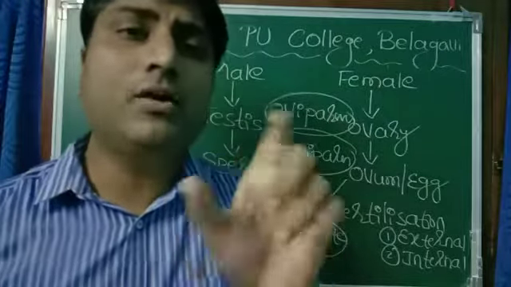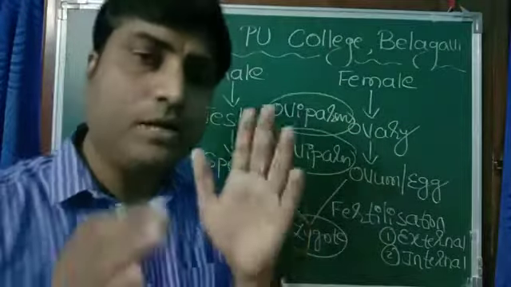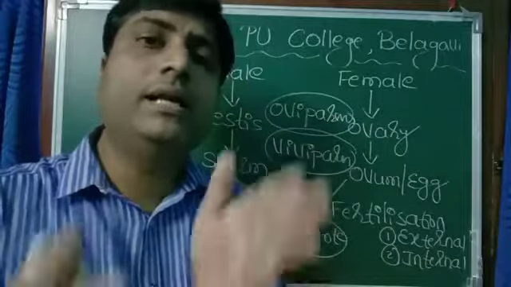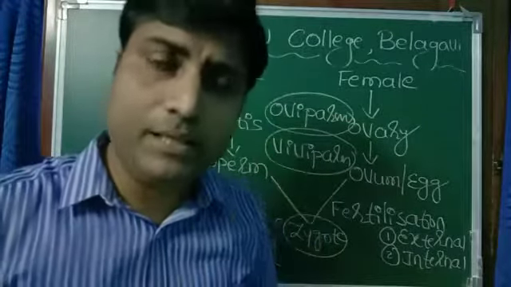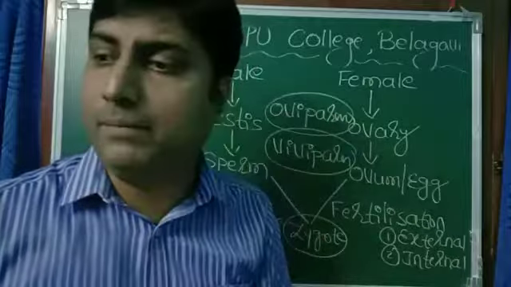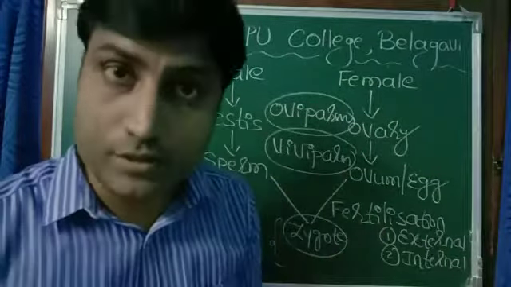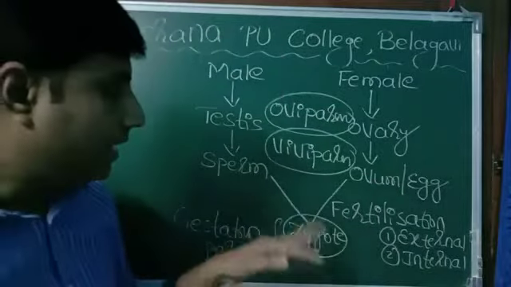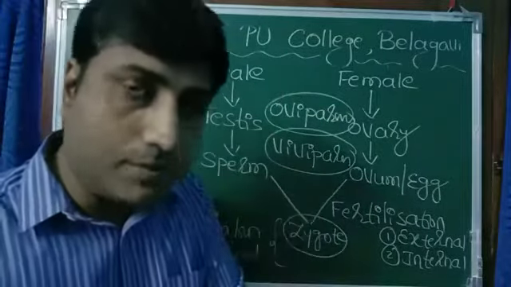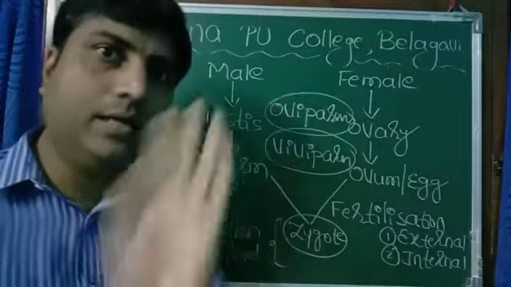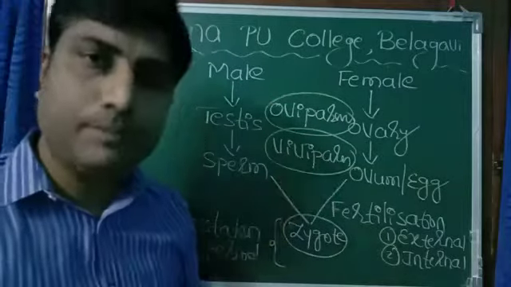It is commonly called the period of pregnancy. It varies from animal to animal. In case of cat, it may be 3 months. In human being, it is 9 months. And in elephant, it is around 2 years. Afterwards, baby comes out of the body of mother. So directly giving birth to young one is viviparous.